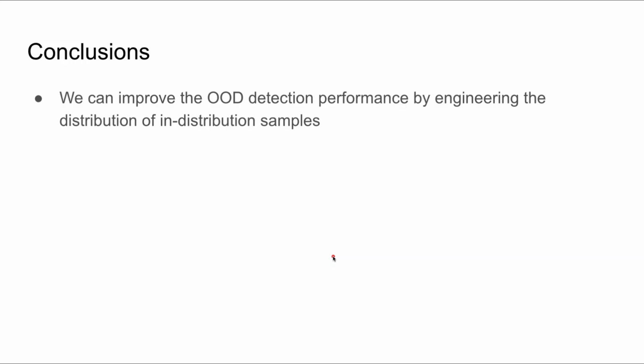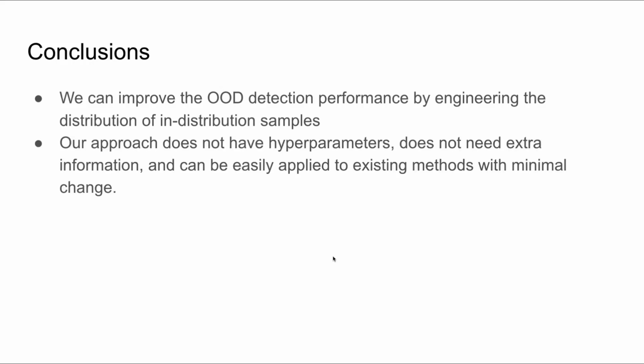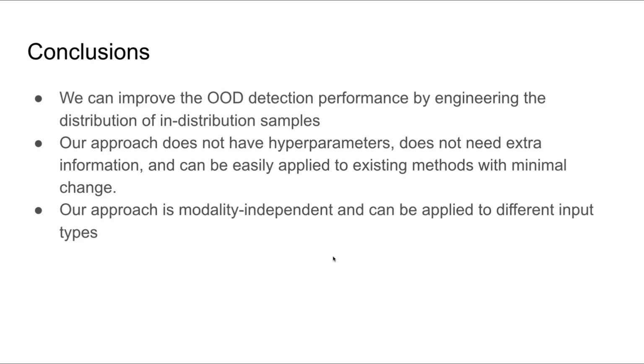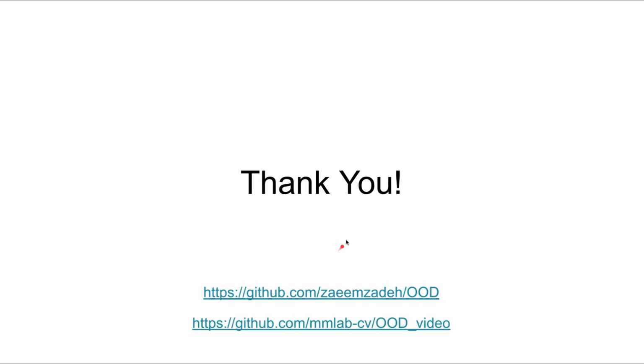In conclusion, we showed that we can improve the out-of-distribution detection performance by engineering the distribution of the in-distribution samples. Our approach does not have hyperparameters, does not need extra information, and can be easily applied to existing methods with minimal change. Our approach is modality independent and can be applied to different input types. For more information on implementation and more theoretical discussion, please take a look at our paper and our GitHub repos.